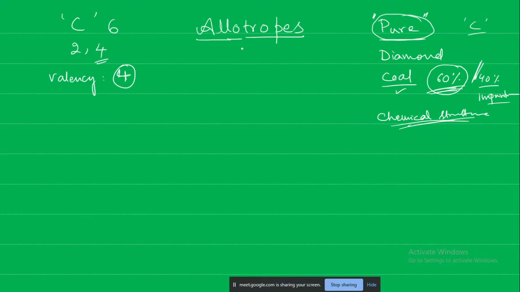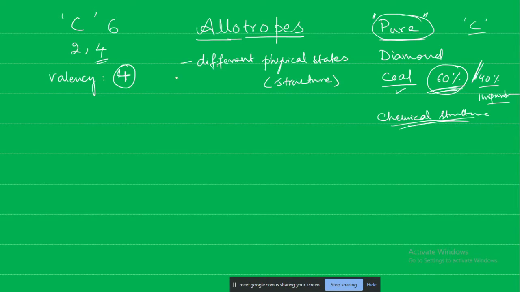Carbon exists in nature in different forms. So when an element exists in different physical states, here physical states means structure.